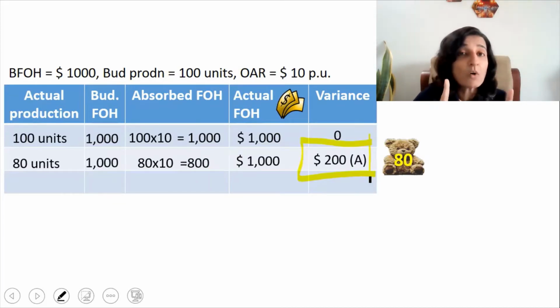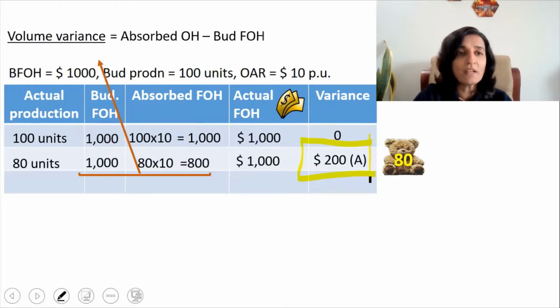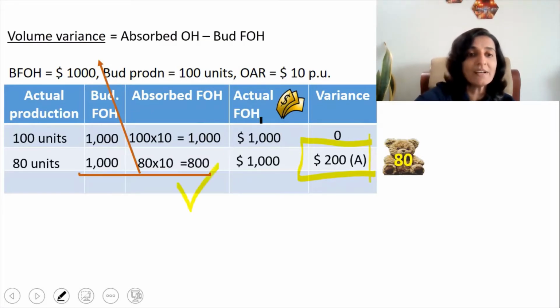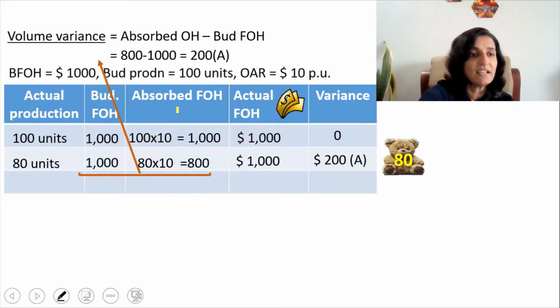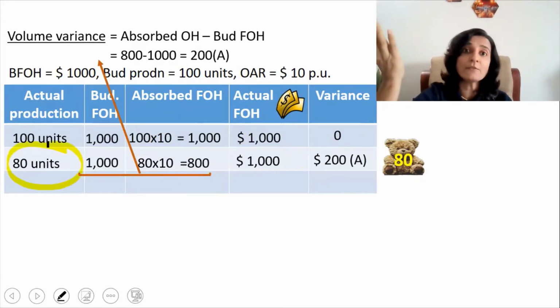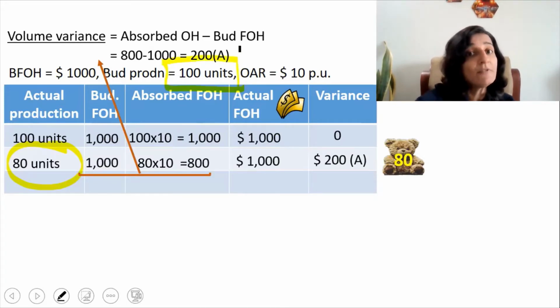And this variance caused by a change in the volume of output is known as the volume variance, given by the formula absorbed overheads minus budgeted fixed overheads. Absorbed overheads is 800 and budgeted fixed overheads is 1,000. So we get an amount of 800 minus 1,000, or $200 adverse. Now the reverse is also true. If there is overproduction, that is, instead of 80 units, if we produce 150 units, that is more than the budgeted production, then it will be a favorable variance.